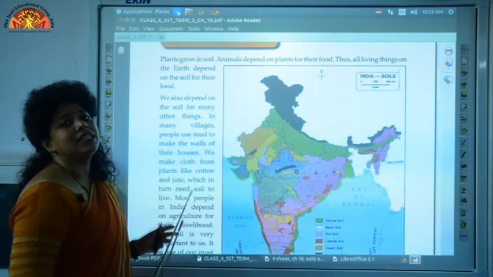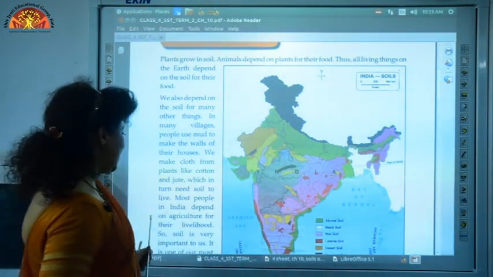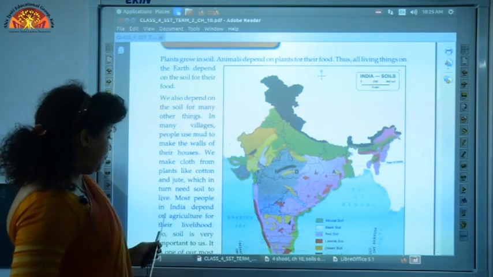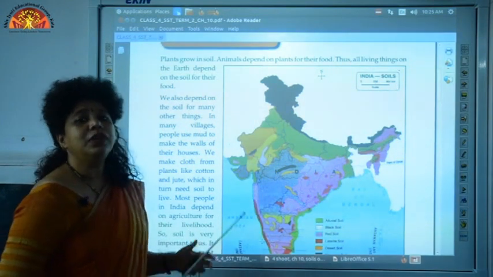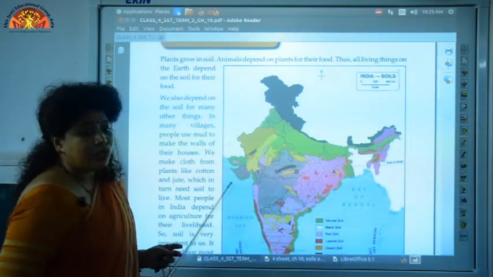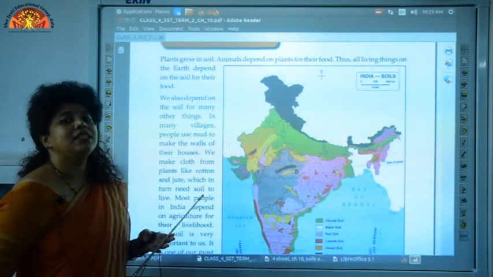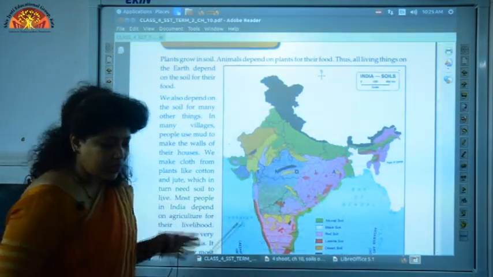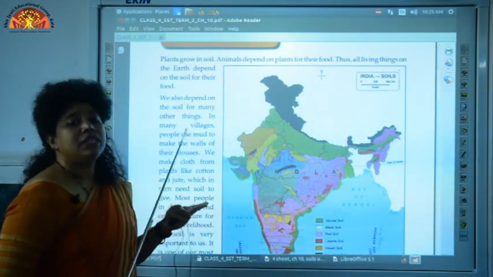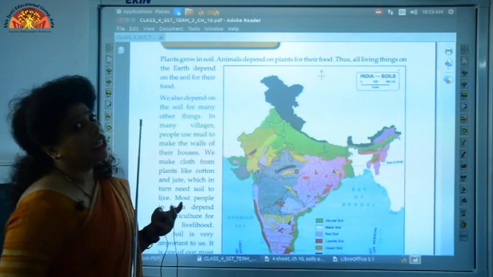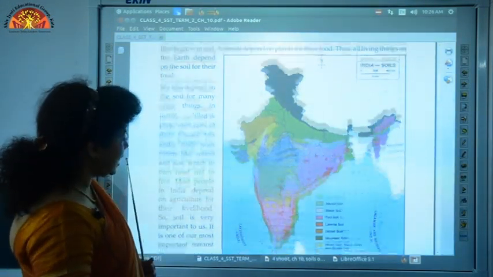Most Indians depend on agriculture, and that is why we say we depend on soil for agriculture, that is, to earn our livelihood. So these are the four factors as to why soil is an important natural resource. I repeat: first, it is used for food; second, shelter; third, clothes; and fourth, agriculture. Now what is the next point here?